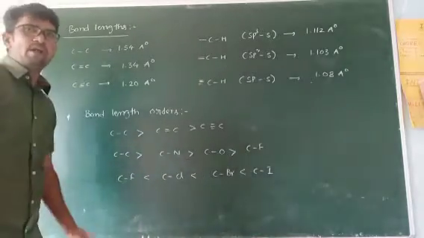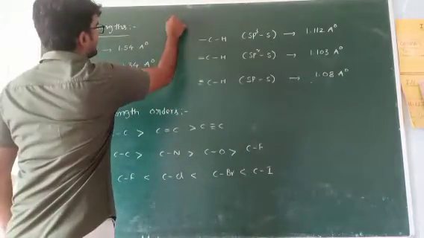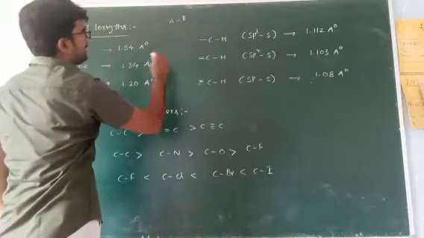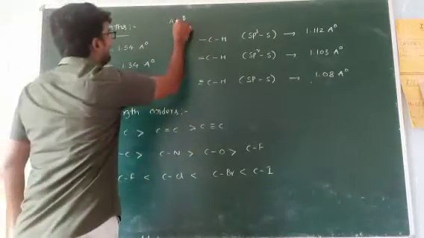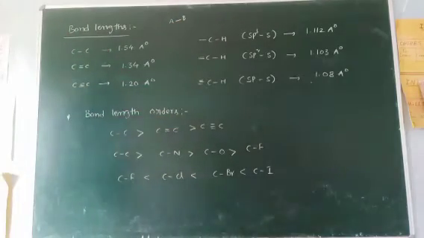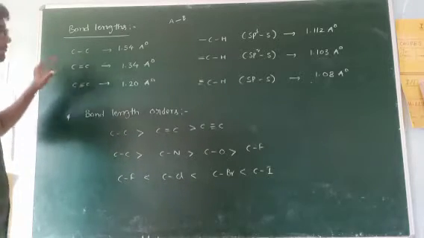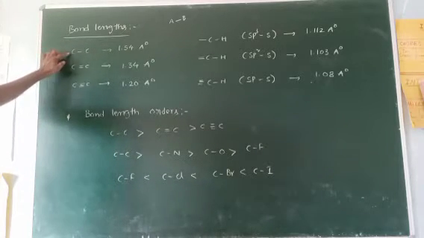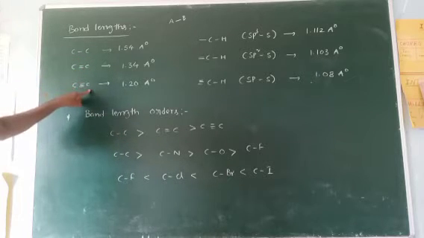Bond length. What is bond length? Bond length means the distance between two atoms. For example, one bond is present between these two atoms. That length of the bond is called bond length. In organic chemistry, we observe these types of bonds many times: C single bond C, C double bond C, C triple bond C.